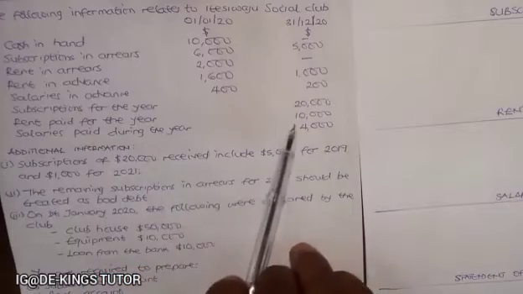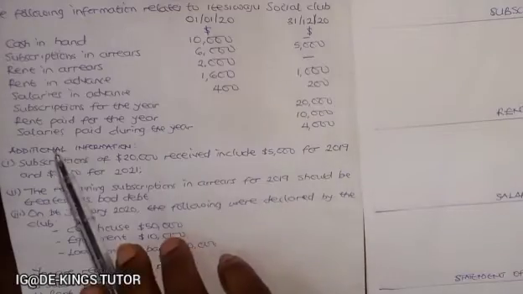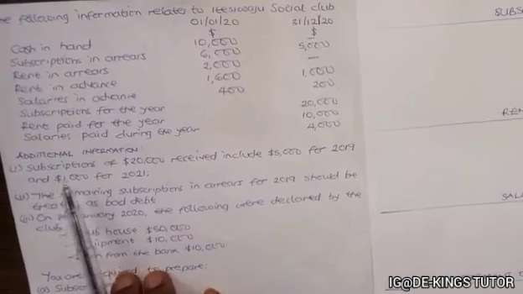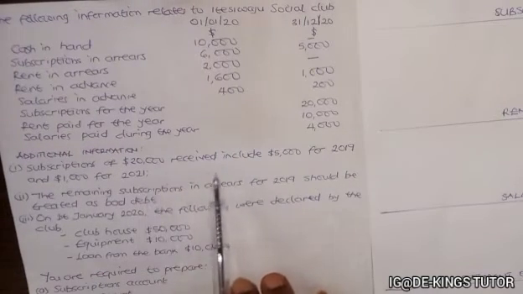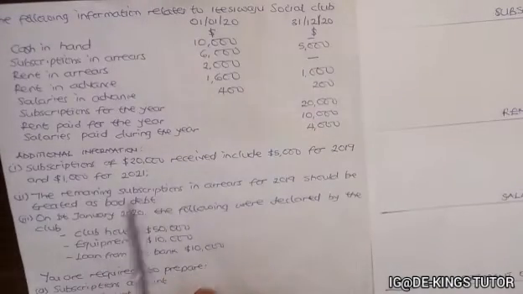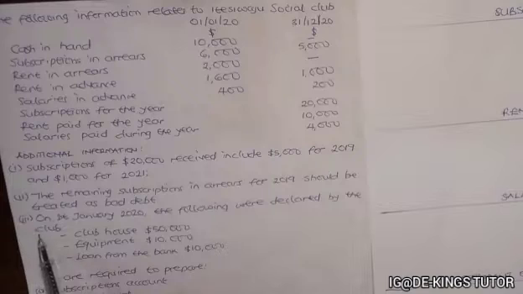We have subscription for the year $20,000. We have rent paid for the year $10,000. Salaries paid during the year $4,000. Additional information: subscriptions of $20,000 received include $5,000 for 2019 and $1,000 for 2021. The remaining subscription in arrears for 2019 should be treated as bad debt. And on 1st January 2020, the following were declared by the club. The club has $50,000, equipment $10,000, loan from the bank $10,000.